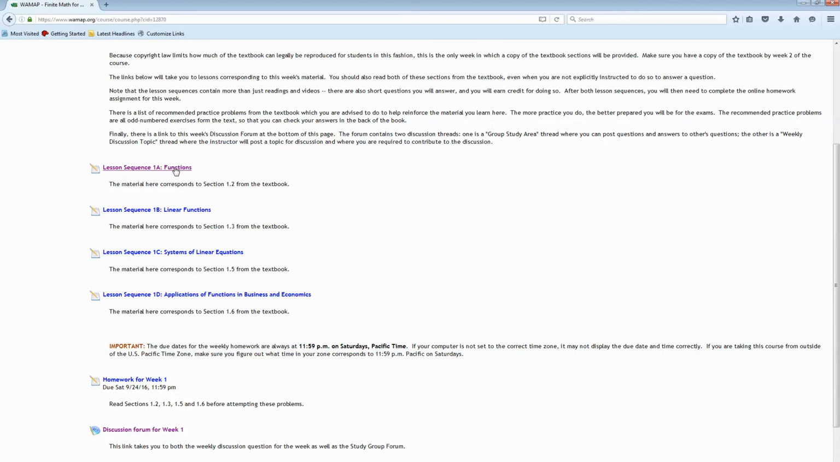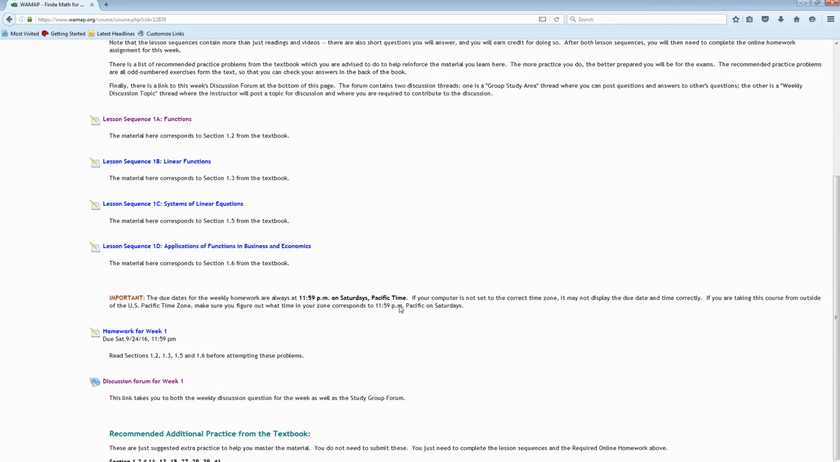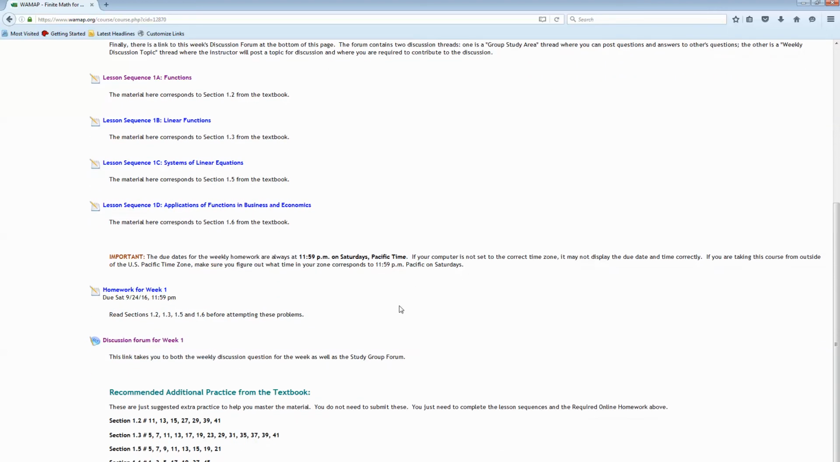Most of this is review, with the possible exception of sequence 1A, where you might be new to the idea of composition of functions. Some of the terminology used in the economics applications in lesson sequence 1D might also be new. So you should probably also be reading those sections from the textbook if you need extra resources before you feel comfortable answering these questions.